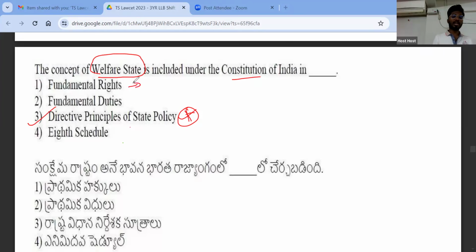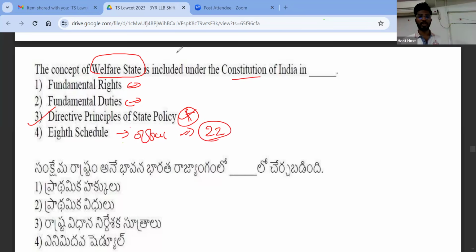Whereas fundamental rights are civil and political rights. They do not talk about welfare state. Fundamental duties are the duties which citizen has to follow. It has nothing to do with welfare state. Okay. 8th schedule talks about official languages that are recognized by the Constitution. How many official languages are recognized as of today? 22. Right. 22 official languages are recognized. Very good. Very good. Next.